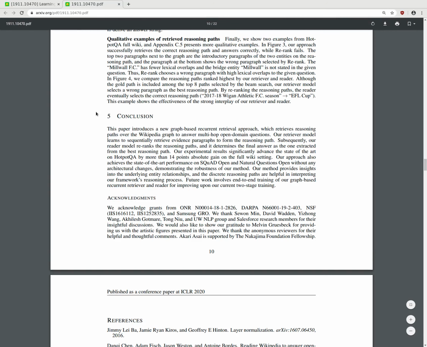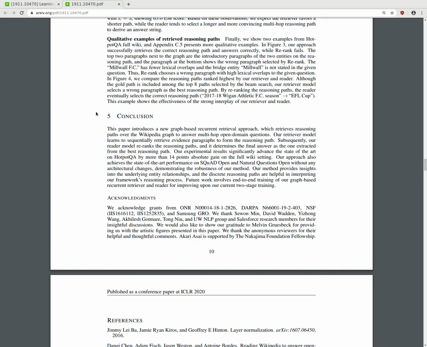So this paper introduces a new graph-based recurrent retrieval method using paths over the Wikipedia graph to answer multi-hop open-domain questions. Our retrieval model sequentially retrieves evidence paragraphs to form reasoning paths. Our reader model ranks the reasoning paths and determines the final answer as the one extracted from the best reasoning path. Our experimental results show we significantly advanced the state of the art on HotpotQA by more than 40 points absolute gain on full wiki settings.